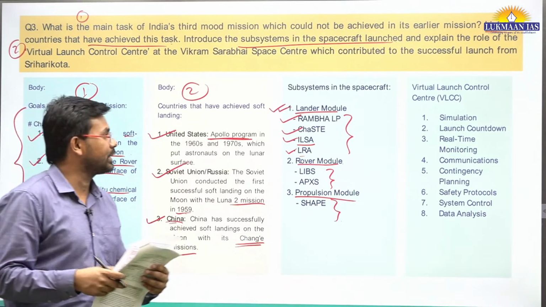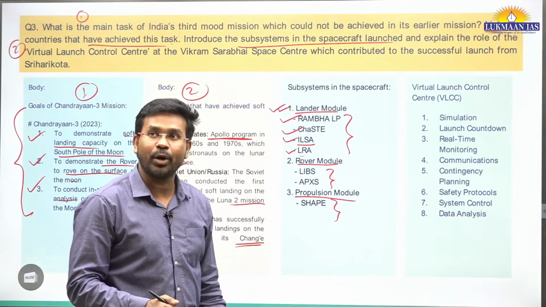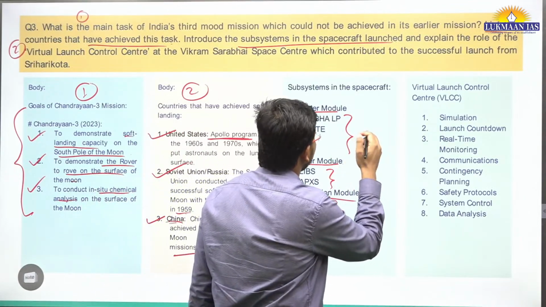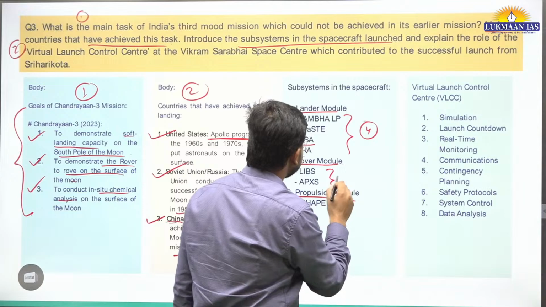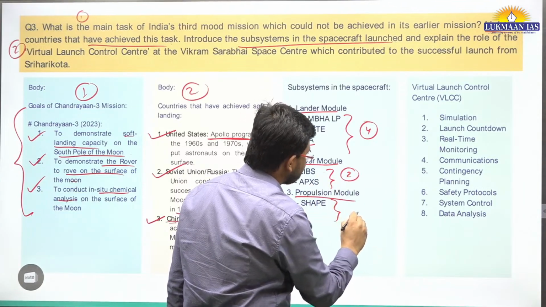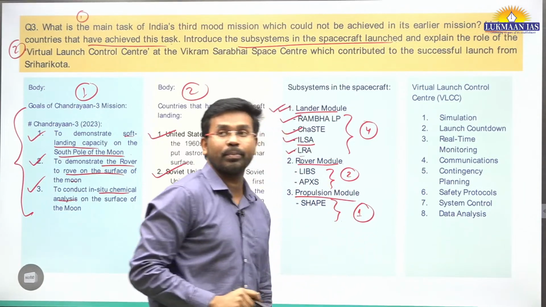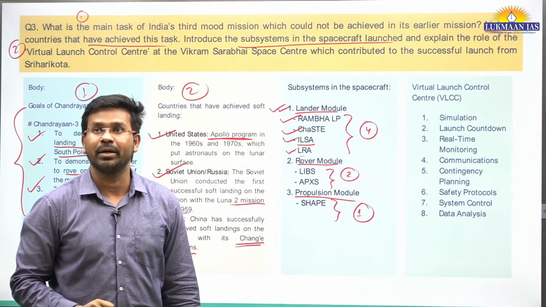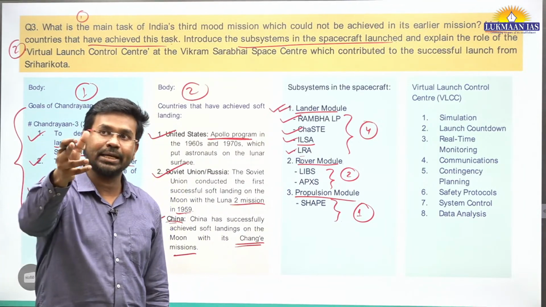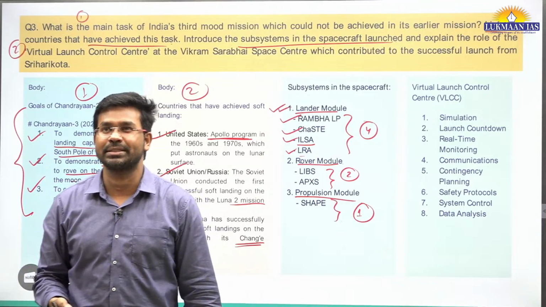So as part of the lander module, they have 4 components, 4 subparts. As part of the rover module, they have 1 subpart. As part of the propulsion module, they have 1 subpart, right? So just check the description also, and download this.